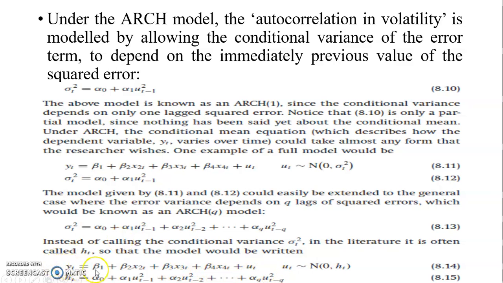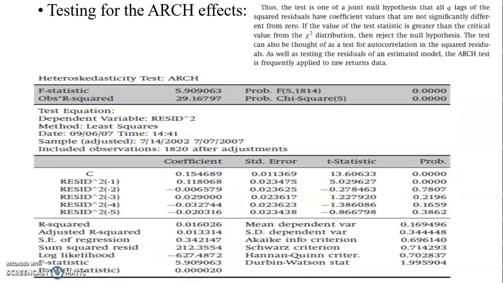The first is the mean equation, equation 8.14, and the second is the variance equation. So 8.14 is the same as 8.11, and 8.15 is the same as 8.12. We just changed the letter so we don't mix the two, because in most textbooks we use h_t to differentiate between the mean and the variance equation.